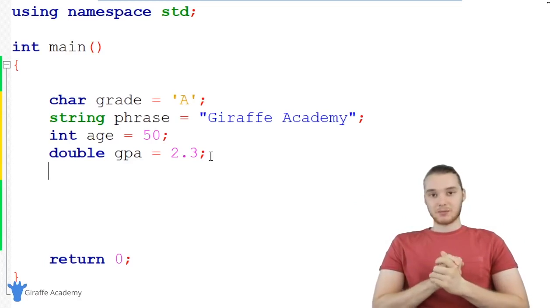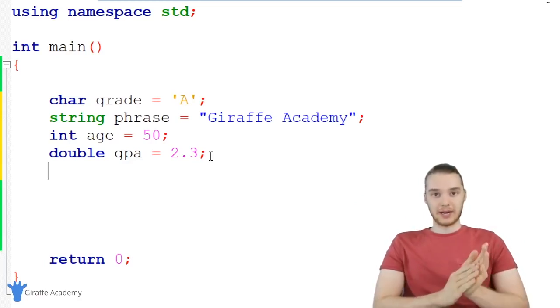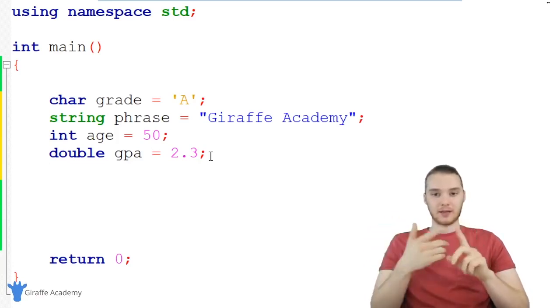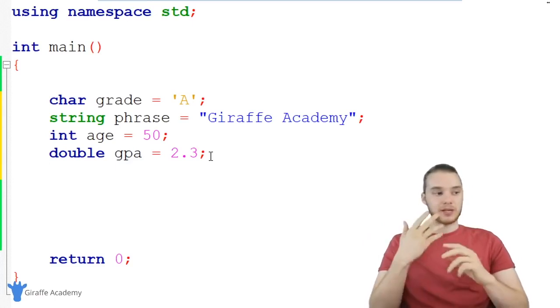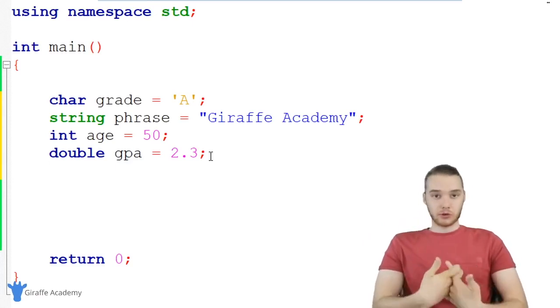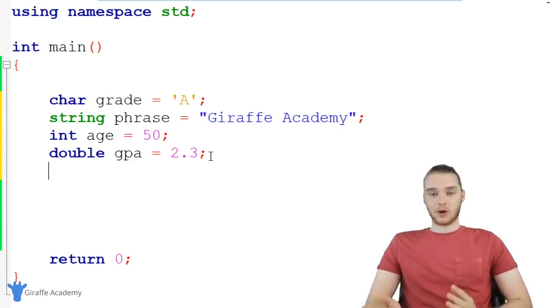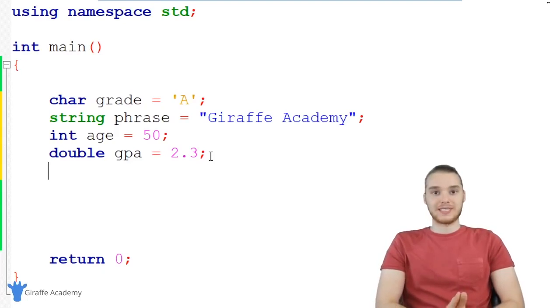But C++ is awesome, so they're actually going to give us another data type, which is called a Boolean. A Boolean is maybe not as intuitive as text and numbers. A Boolean is actually what we would call a true-false value. When we're writing our programs, there are going to be a lot of situations and circumstances where we want to represent true or false data.